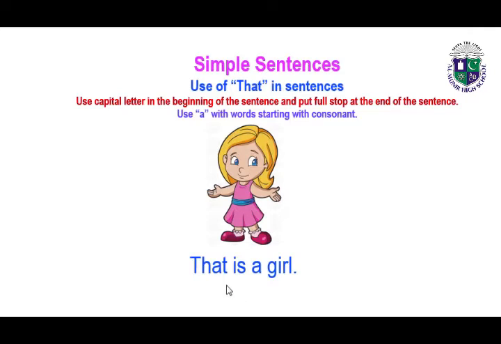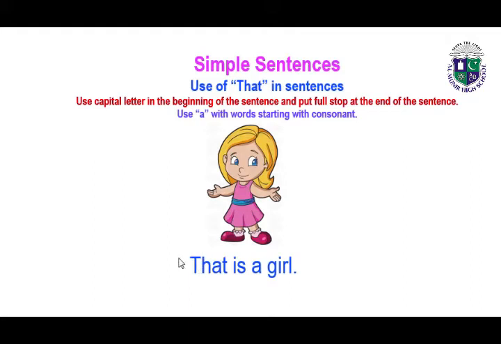The next sentence is: That is a girl. You can see we are following all the rules which we read on the last page. And what are the rules?